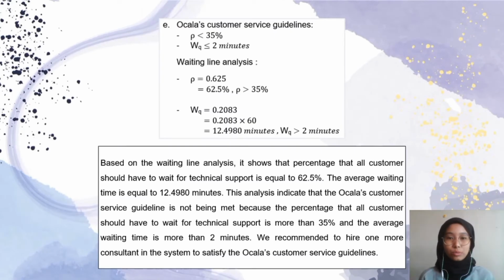For question 2e, based on the waiting line analysis, it shows that the percentage of customers that should have to wait for technical support is equal to 62.5%. The average waiting time is equal to 12.4980 minutes.